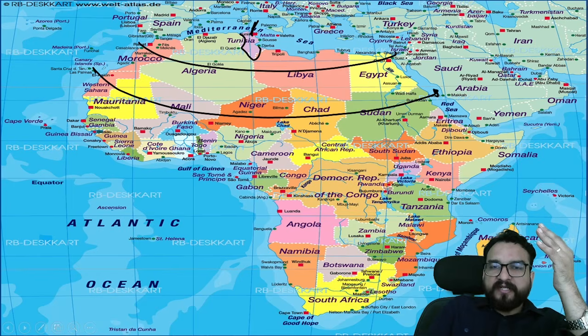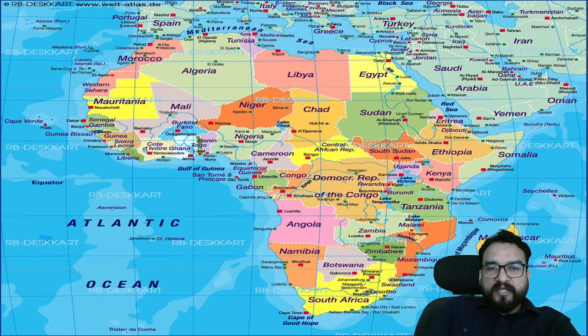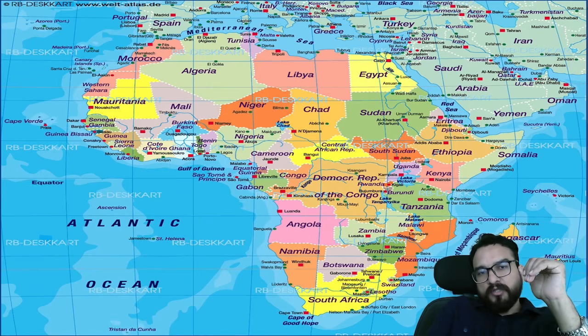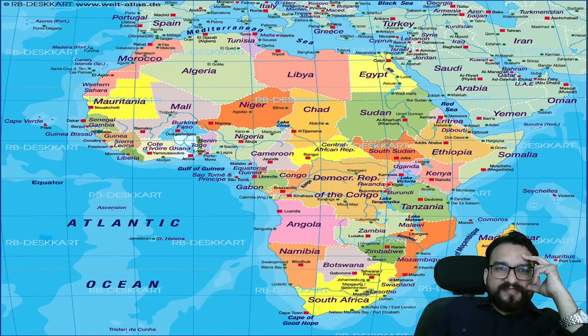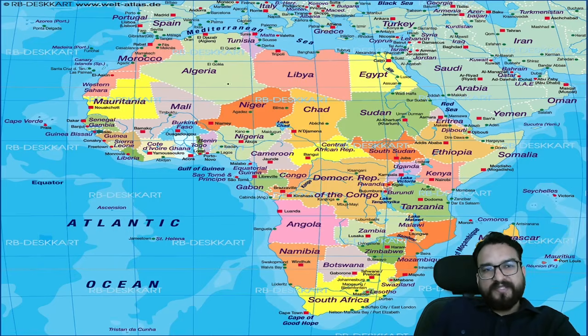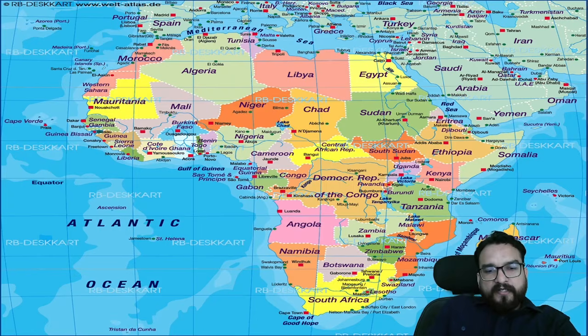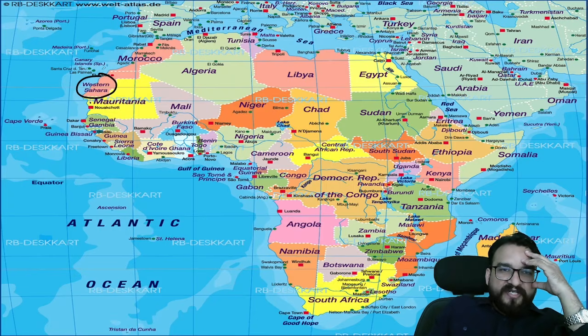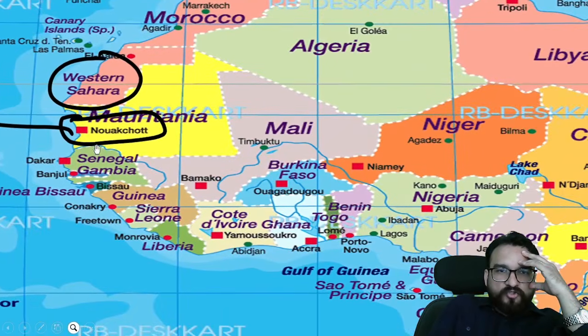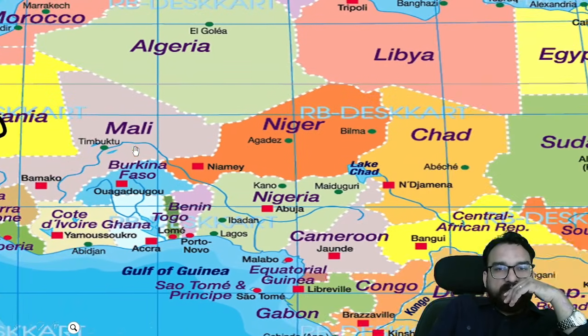Alright guys, now see their capitals too. We cannot ignore the capital once you have to focus on it. Otherwise you might want to ignore it, okay, but once you have to see. So the Western Sahara capital which you will find is Laayoune. Western Sahara capital is Laayoune. You will find it like this, or the spelling is like this, but you remember the English spelling over here. Right, Laayoune for Western Sahara. Mauritania, Nouakchott. Nouakchott you will find. Nouakchott, let me zoom in. Nouakchott over here, guys. Just understand it once.